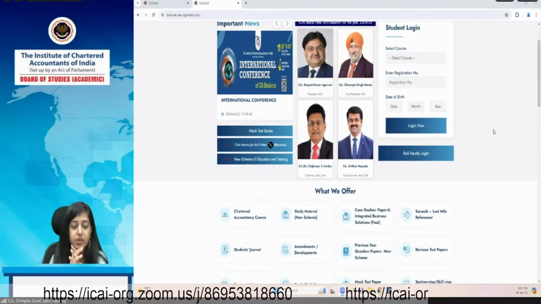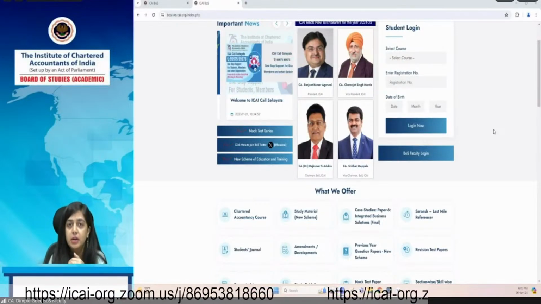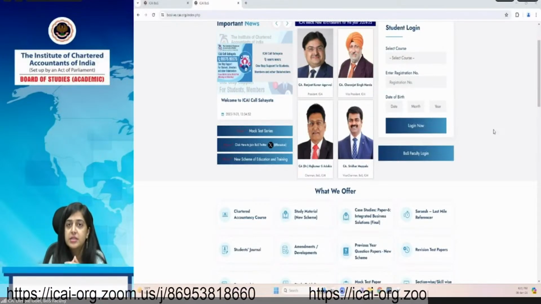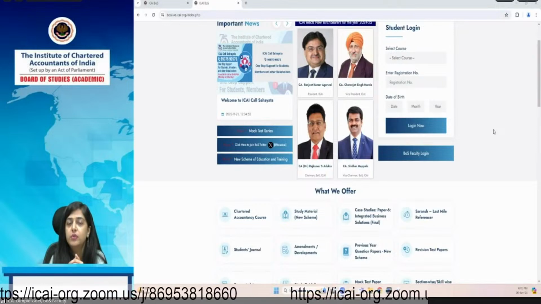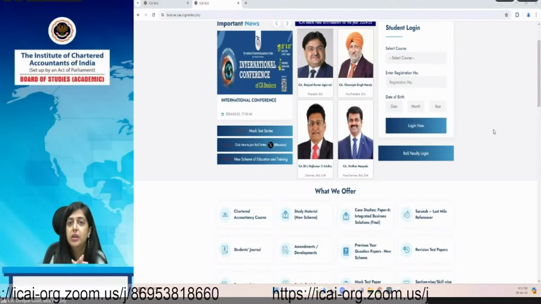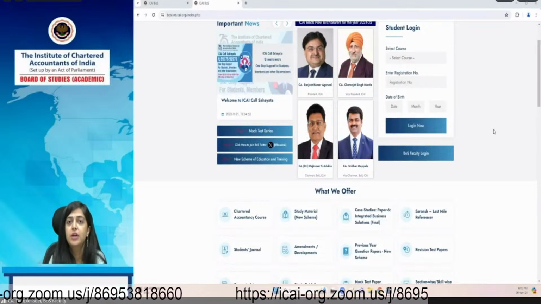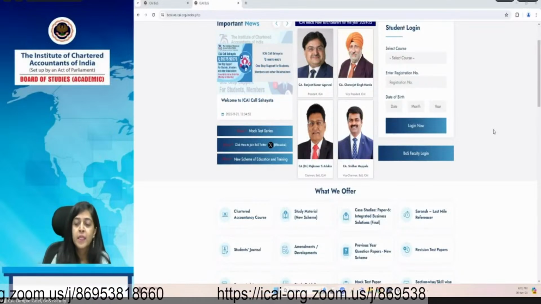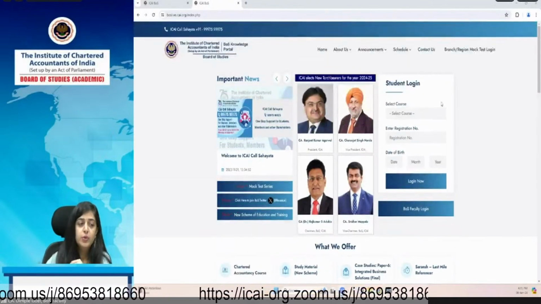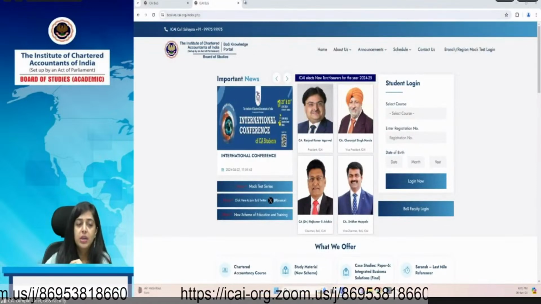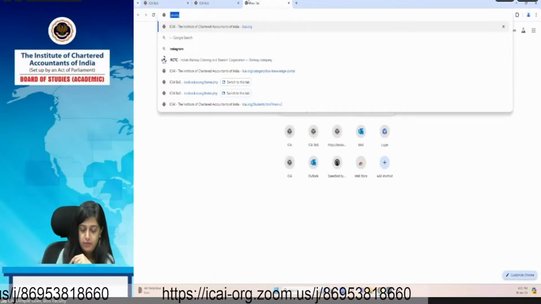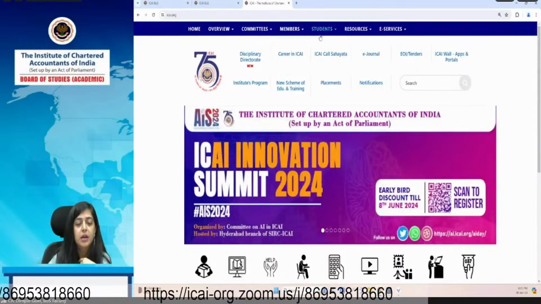I'll just brief you regarding the relevant amendments, which Finance Act is applicable for the November 2024 examination, which study material, and from where you have to read all these things: from the institute website or the BOS knowledge portal. So this is the BOS knowledge portal. You can access this from the institute website.